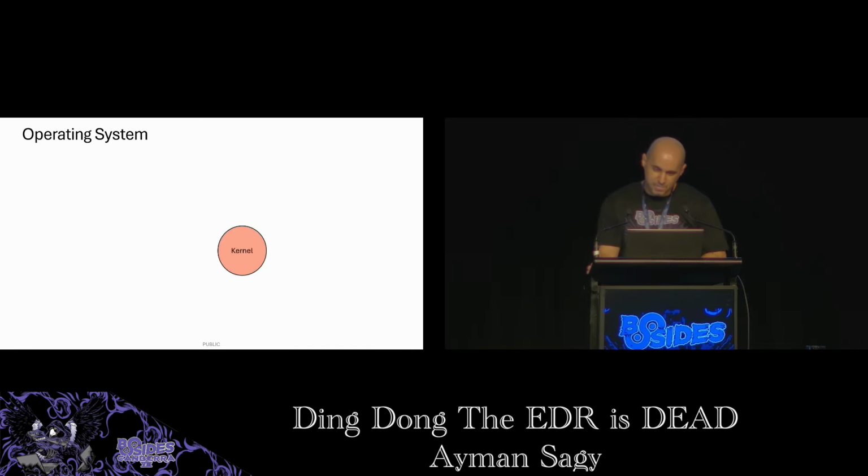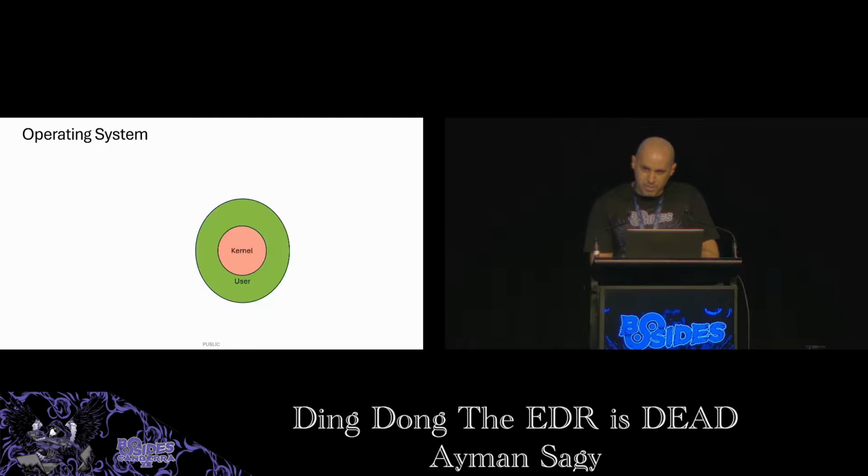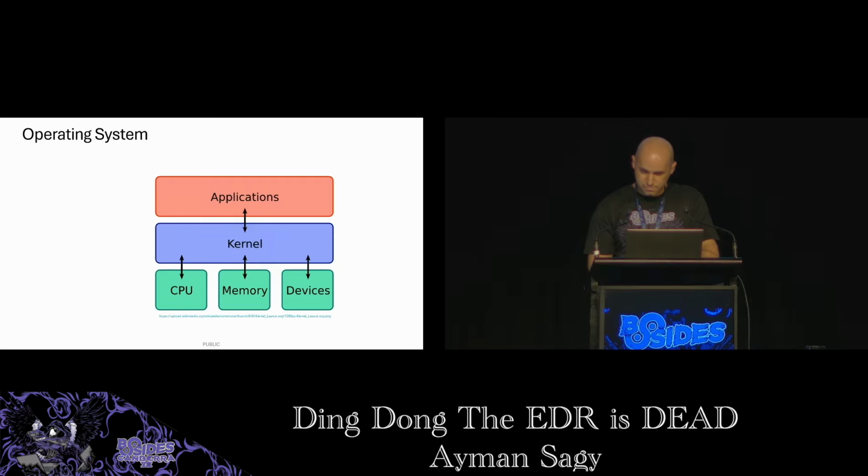The operating system consists of two main components: the kernel, which is the core central component of the OS, and user applications that the end user runs. These can be your Outlook, Teams, Slack, web browser, or applications that come bundled with the OS like Notepad or Paint.